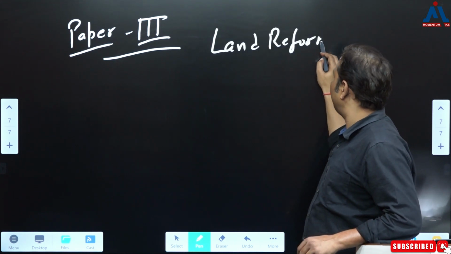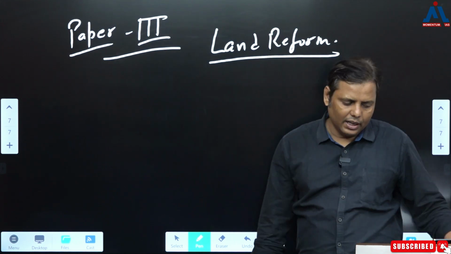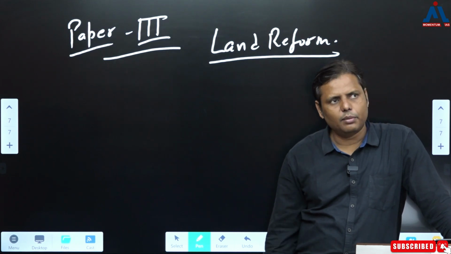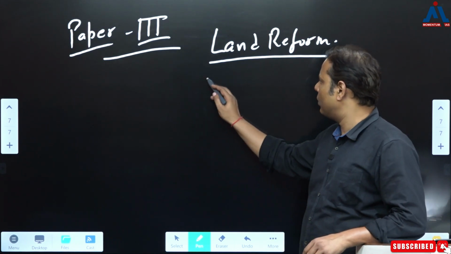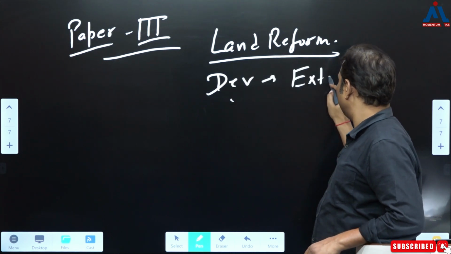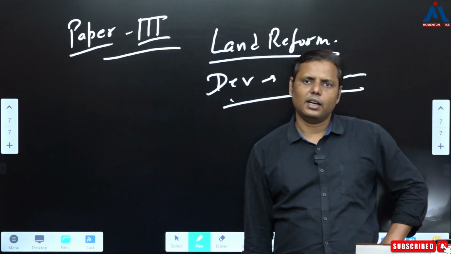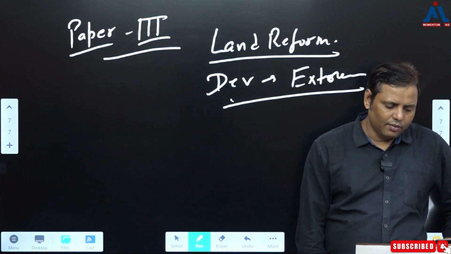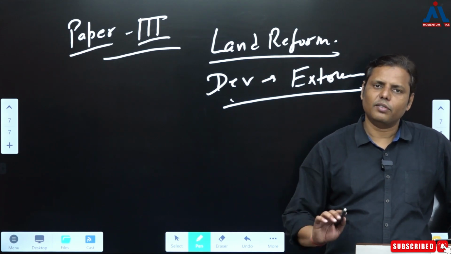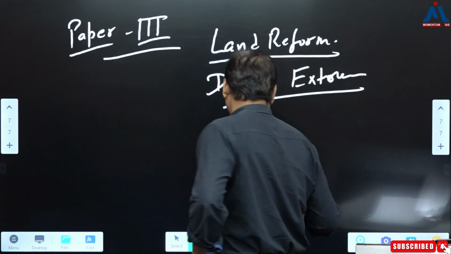Now this land reform is a topic which is very important, and in fact questions are being asked even in the general studies part and optional as well. Or let's say, when it comes to another topic, development and the spread of extremism, this is another topic that you can understand with respect to history. In a similar fashion, when it comes to paper 3, there are certain topics having some sort of interlinkages, and that's why it is helping you even in paper 3 also.